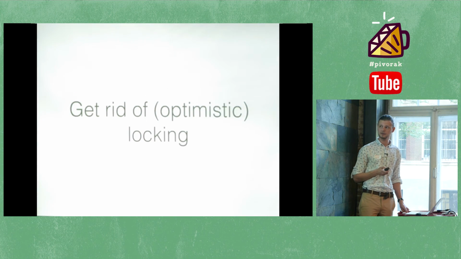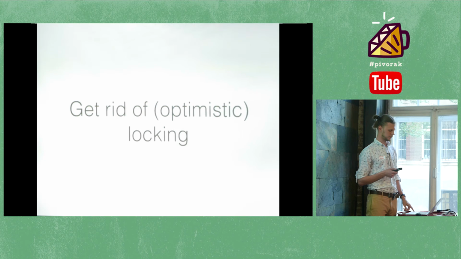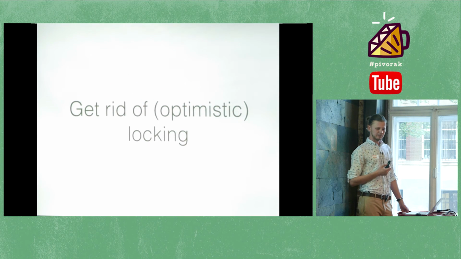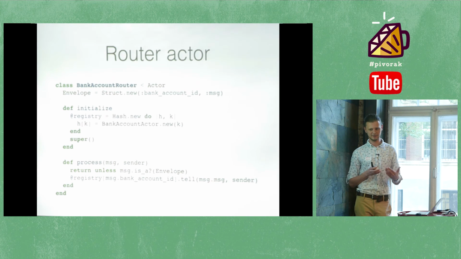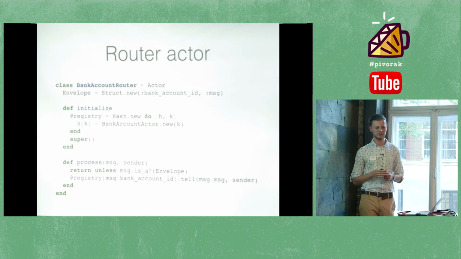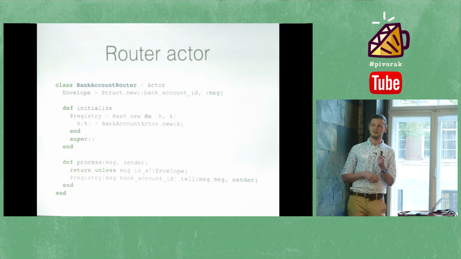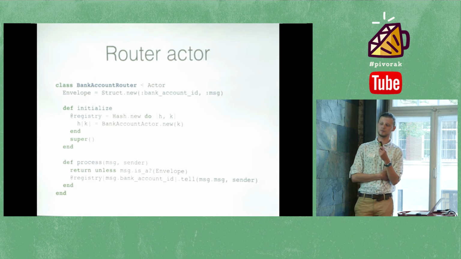So it's not only the one problem it fixes. We can get rid of optimistic locking as well. So it's done with a sink which becomes a pattern. It's called actor router. Actor router is a sink that stands in front of standard actors and decide what to do with a message. It has a envelope structure which should have a hashing key, and the actual messages should be forwarded. So take a look on this code sample.